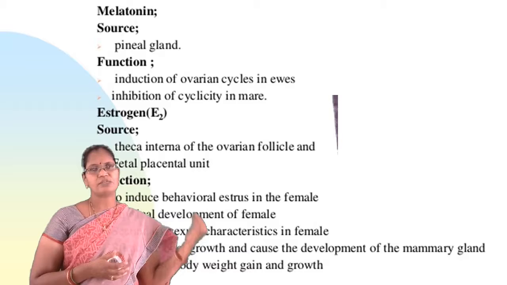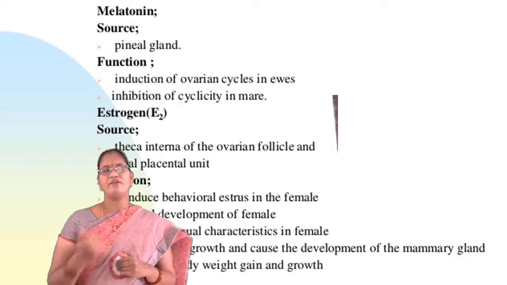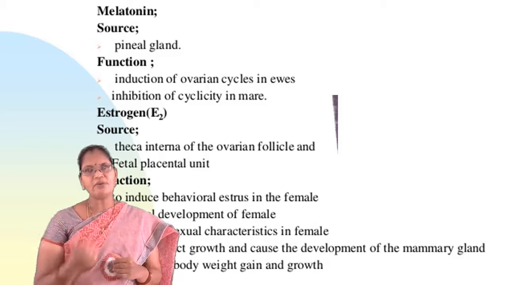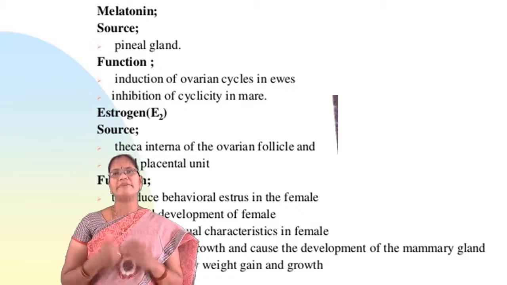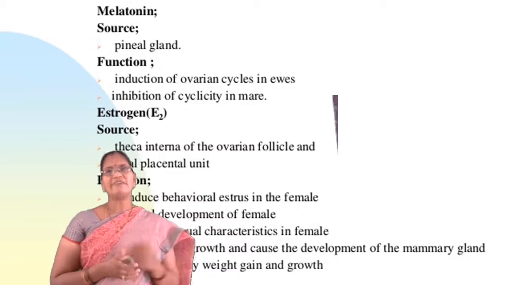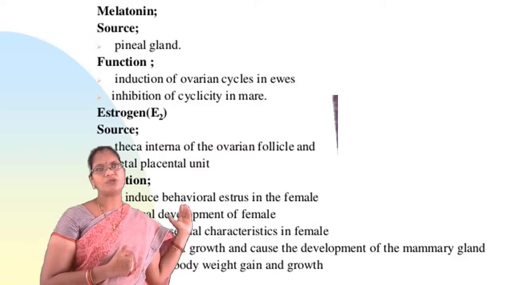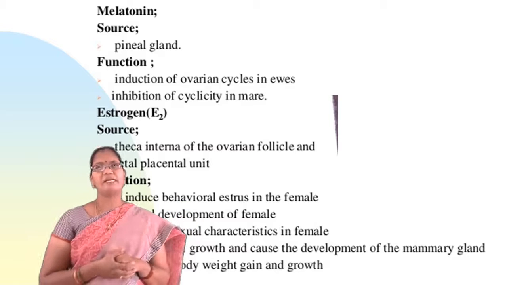Next, it is responsible for the development of secondary sexual characteristics in females. It stimulates duct growth and causes the development of mammary glands. It is responsible for increased body weight gain and growth in females. So estrogen plays a vital role in females.